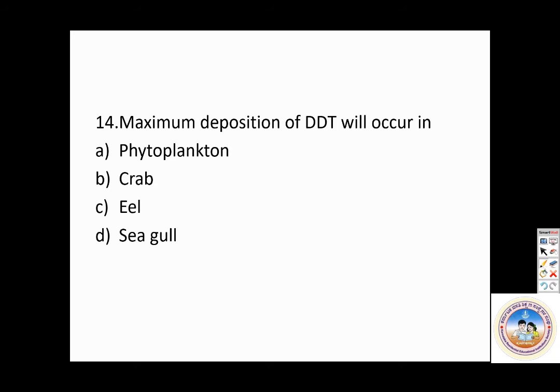See, phytoplanktons would be the lowest. Phytoplanktons would be eaten by crab, so it's wrong. Eel is wrong. Seagull is correct. Why? Seagull is a bird. So what happens? It accumulates in seagull and it will interact with the enzymes that are involved in production of the shell. Such shell would not synthesize and there would be thinning of shells.